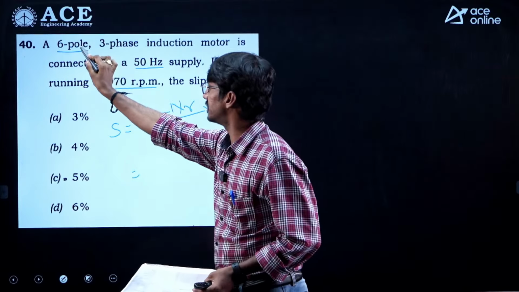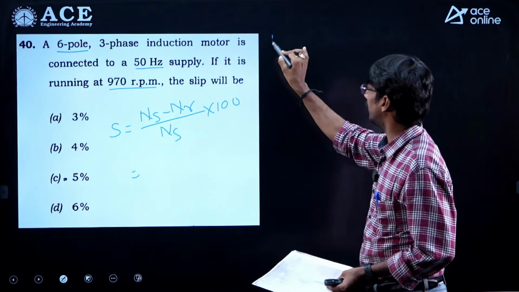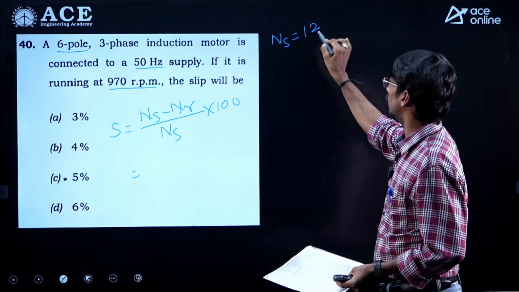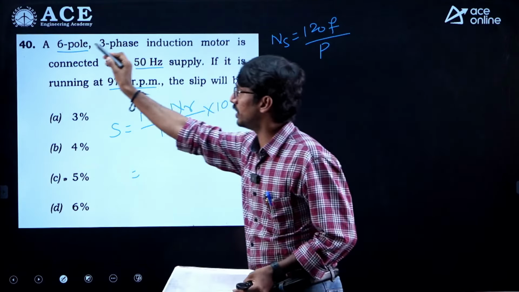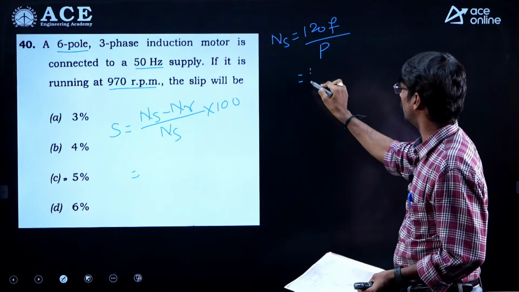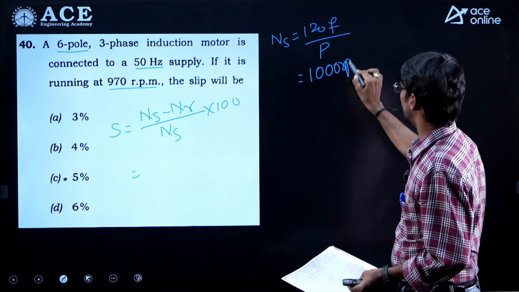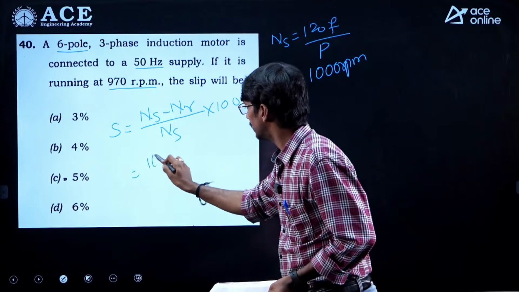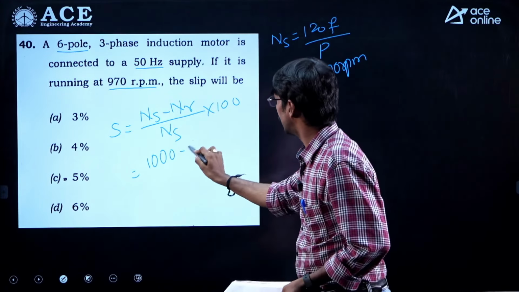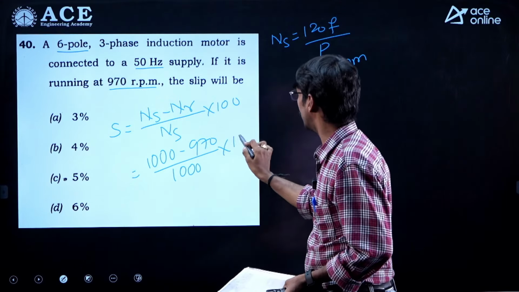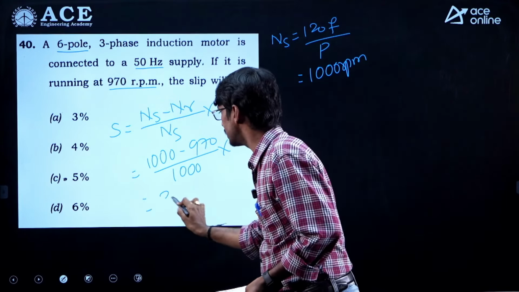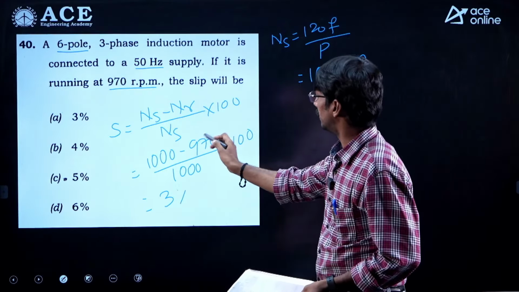We have to calculate for 6 poles and 50 Hz, so Ns is equal to 120 f by P. As you know, frequency is 50 and poles are 6. You have to remember this directly: 1000 RPM. So substitute 1000 minus 970 divided by 1000, times 100. You will get the answer, right: 30, which means 3%.